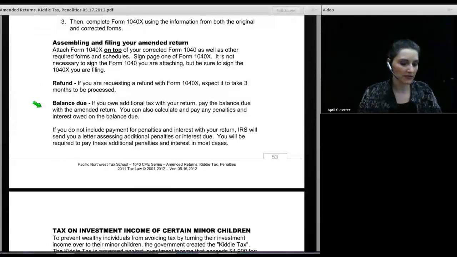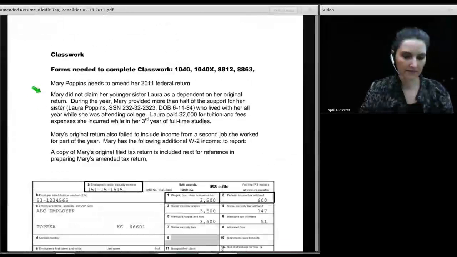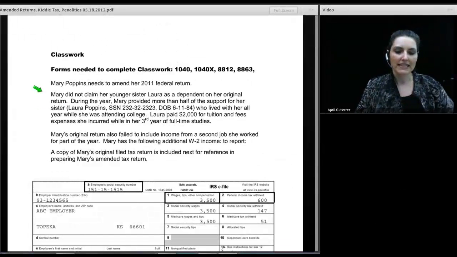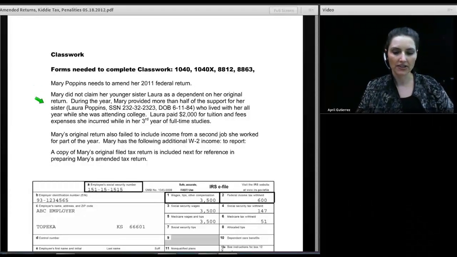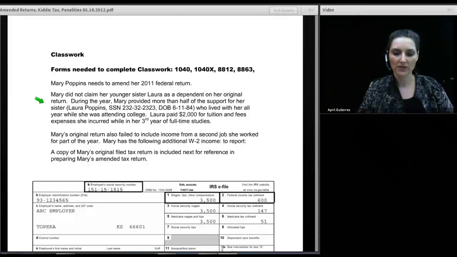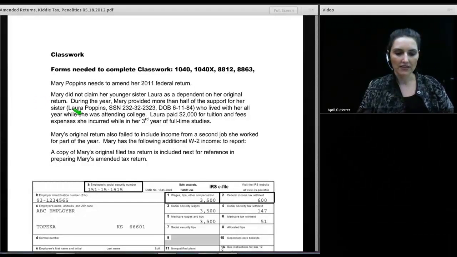So it's now time to do that classwork assignment I was telling you all that I'd like you to do. Let's go take a look at it. So Mary Poppins needs to amend her 2011 federal tax return. She did not claim her younger sister Laura as a dependent on her original return, and during the year Mary provided more than half the support for her sister. And this is Laura Poppins' social security number and her date of birth. And Laura lived with her all year while she was attending college.